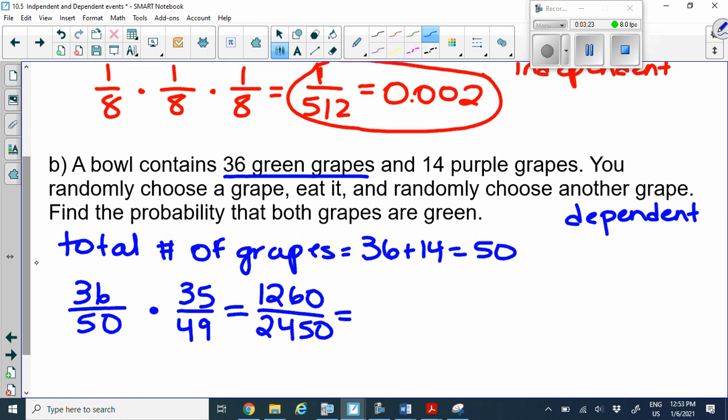Don't forget to write your final answer either as a simplified fraction or as a decimal. So our simplified fraction is 18 out of 35, or about 0.5143.